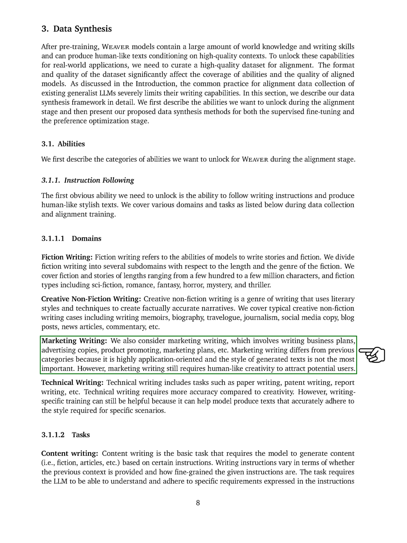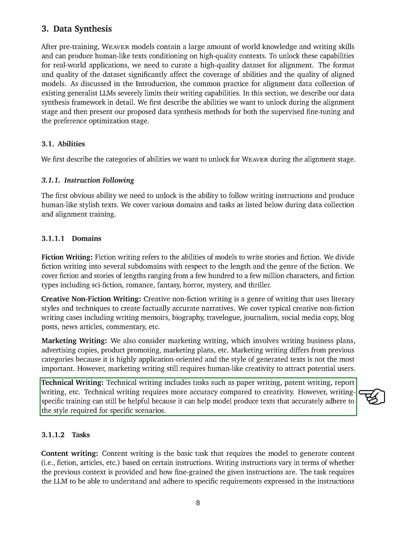Marketing writing. This involves creating business plans, advertising copy, promotional materials, and marketing plans. While the style of the generated text is less critical, creativity is essential to attract potential customers. Technical writing. This includes writing academic papers, patents, reports, etc., where accuracy is paramount. Training in writing can help the model produce texts that adhere to the specific style required for these tasks.